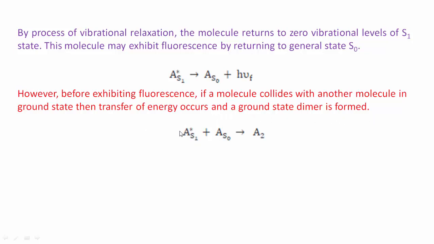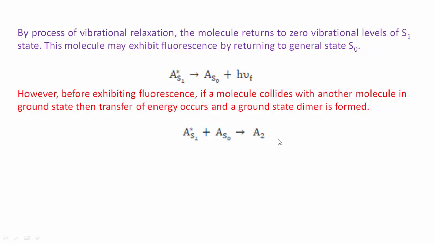See here, if this excited molecule in the S1 state collides with a molecule in the ground state, during this collision it transfers some energy to this ground state molecule and forms the dimer.